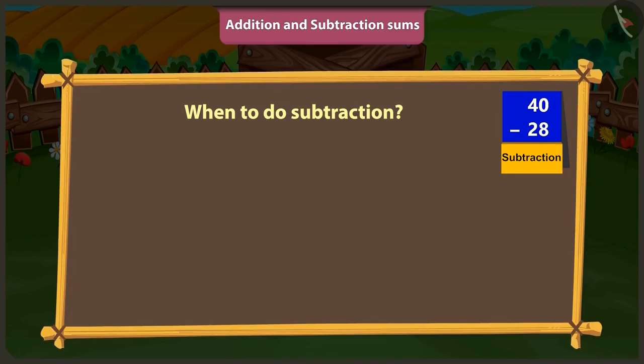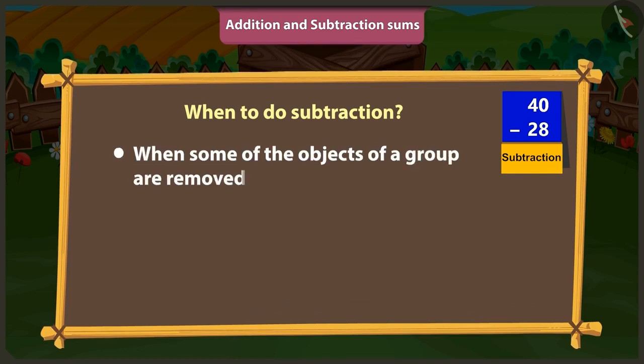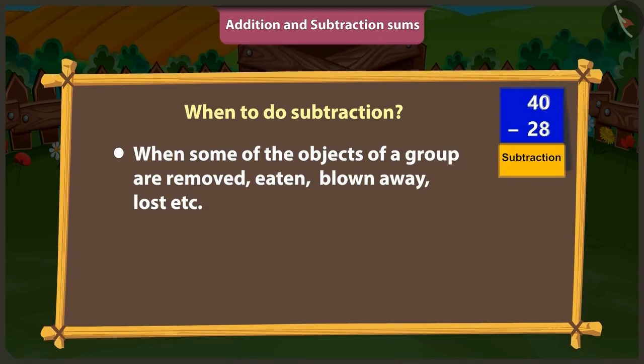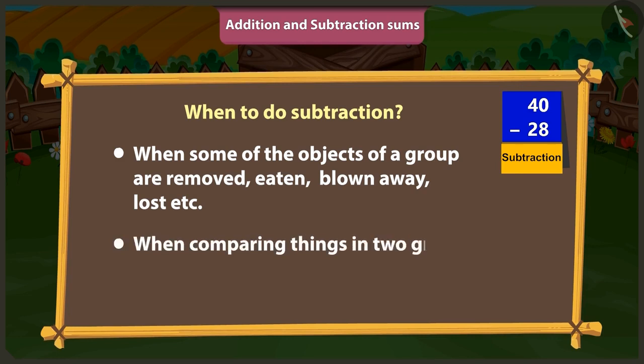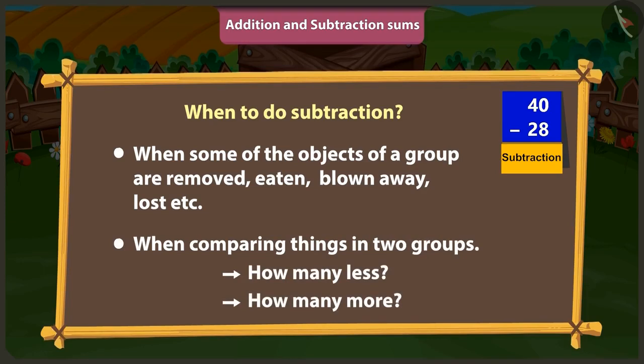And when to do subtraction? When some of the objects of a group are removed, eaten, blown away, lost, etc., then we have to do subtraction. And when comparing things in two groups, how many less or how many more, to know all that, we also have to do subtraction.